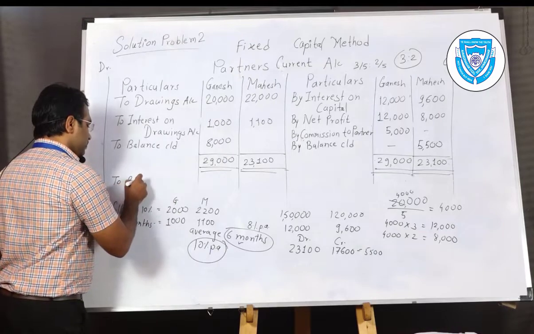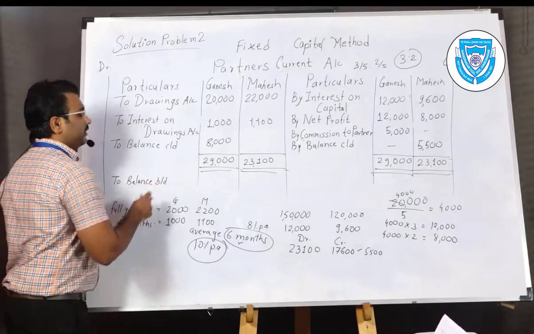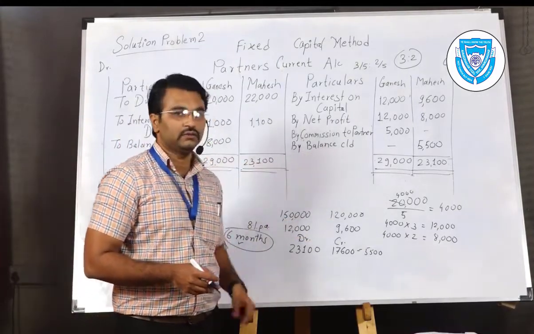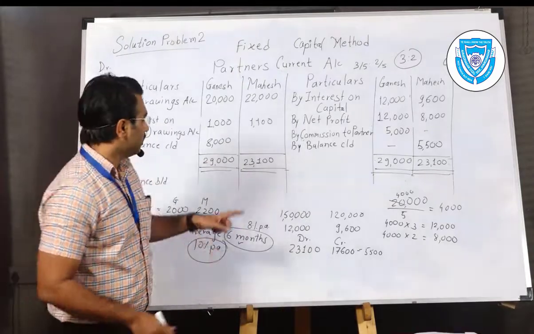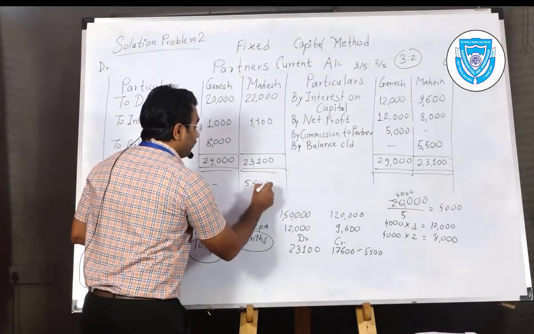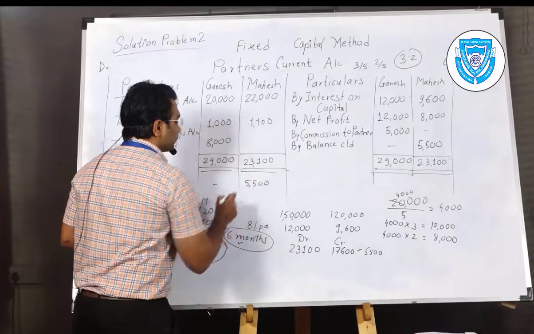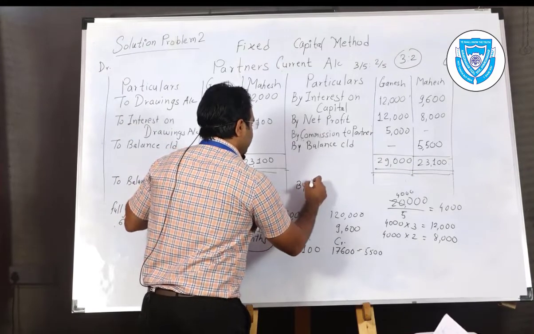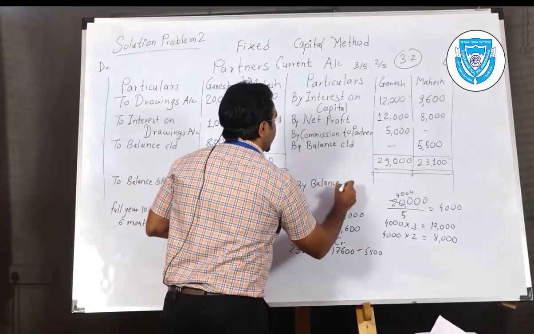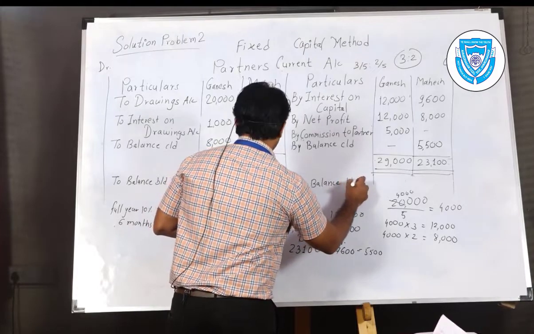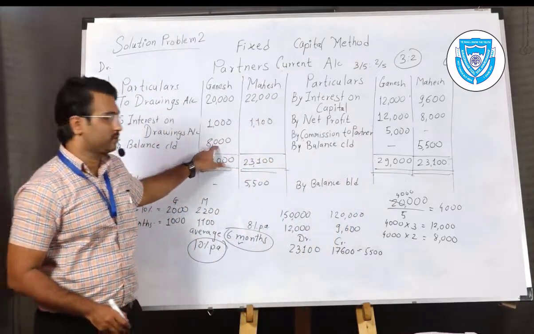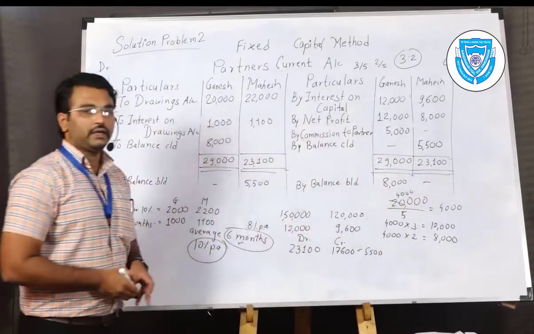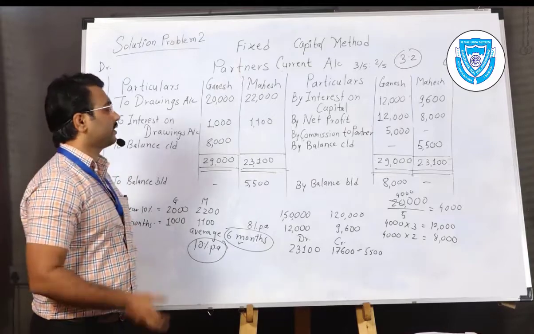To balance brought down. Why is it brought down? It is the opening balance for the upcoming year. Closing balance carried down. Opening balance for the upcoming year, it is 5,500 on your current account. On your current account, credit balance of Ganesh, partner, 8,000, which is written on the credit side. Okay, you got the partner's current account.